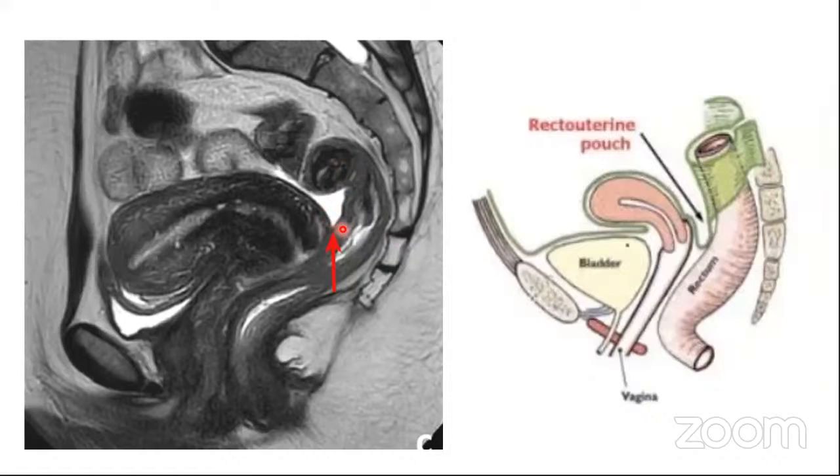So this anterior peritoneal reflection is again a very important landmark, because one, the part above this anterior peritoneal reflection is considered to be the upper rectum, which has a good prognosis and better outcomes. Second is that involvement of this anterior peritoneal reflection makes it a T4 disease. Okay, so if this is involved, it becomes a T4 disease.